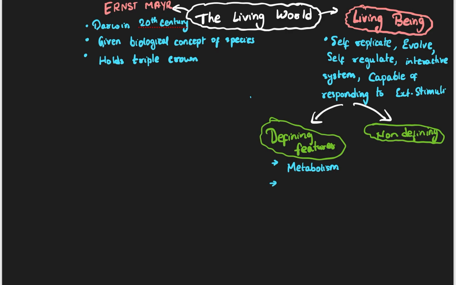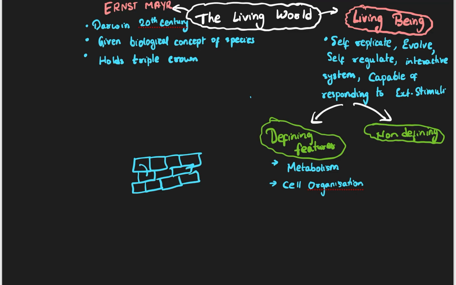And what is cell organization? That is the next defining feature. We don't have just a single cell, we have multiple cells. Our body is made up of a lot of cells, and those cells are organized very properly, just like building blocks. One cell is able to communicate with another cell, and that with the next, and then finally they are able to do a specific function.